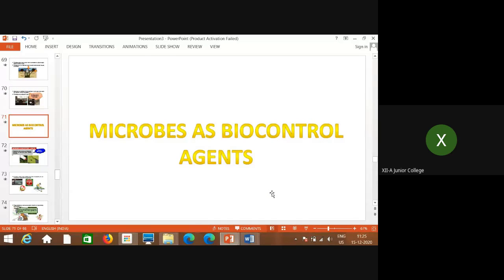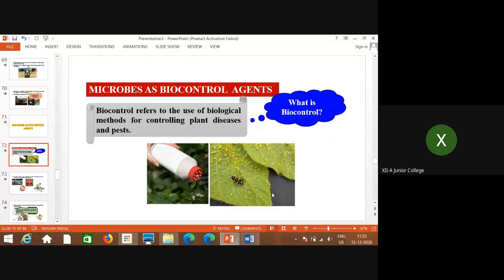Microbes as biocontrol agents. Let us discuss what these biocontrol agents are. Everybody knows a common example. Biocontrol means controlling pests or insects or such types of animals by using biological agents only.